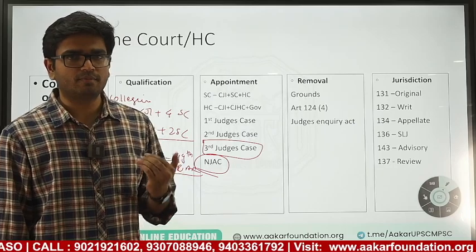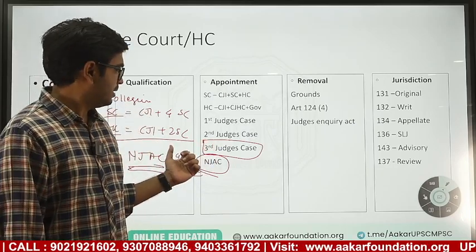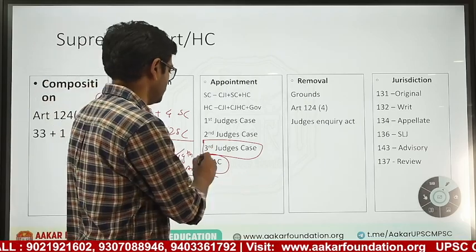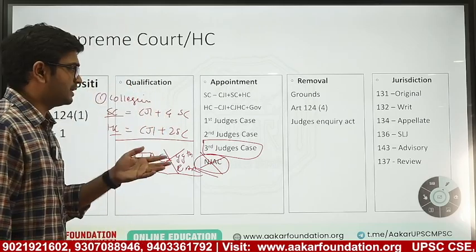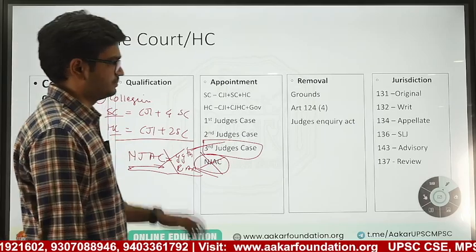No government officer or minister can be included in the appointment of judges. So this was removed. So there is no NJAC today. Whatever appointments are done are on the basis of the Third Judges case, which has this collegium.